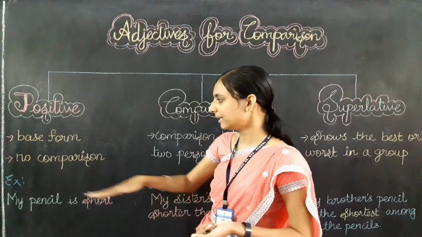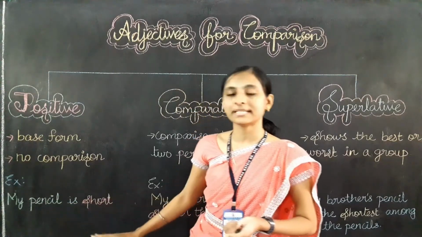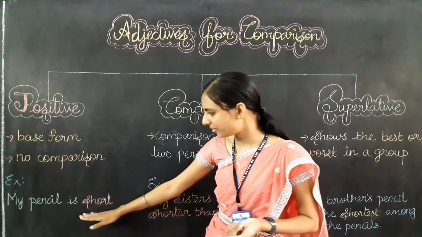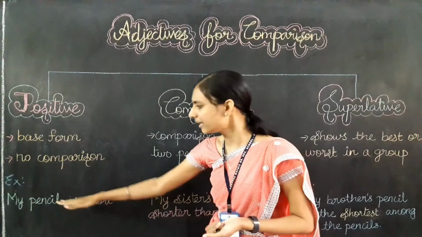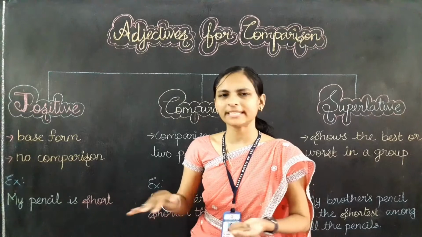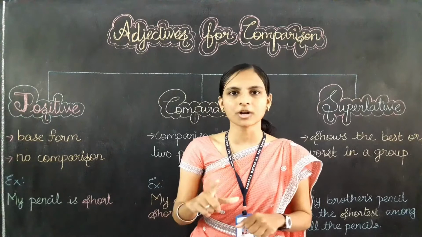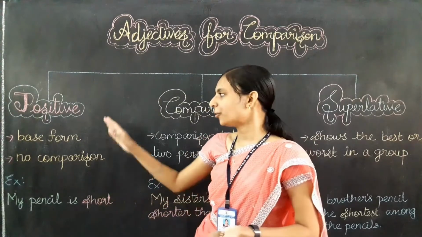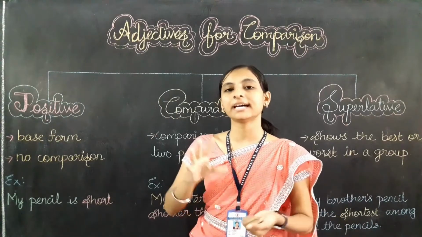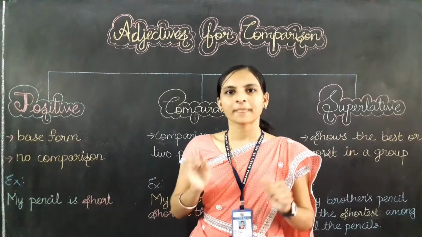Let's see some examples. My pencil is short. Here the word short is an adjective. Am I right? Am I comparing this pencil with any other? No. So here I am not comparing anything. I am just talking about the positive thing about my pencil, that is, my pencil is short. So without comparing with any other person or thing, that form of adjective is called the positive degree. Are you clear?